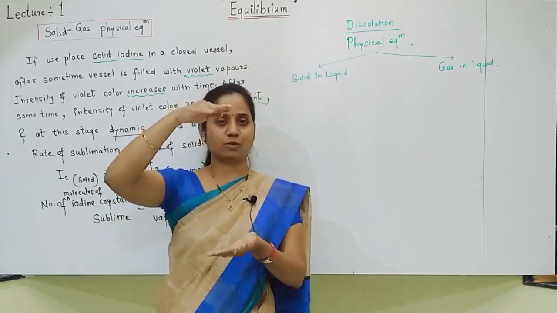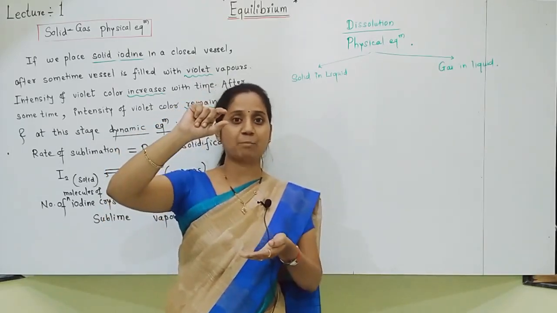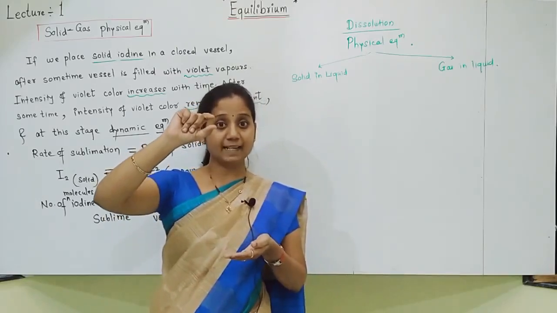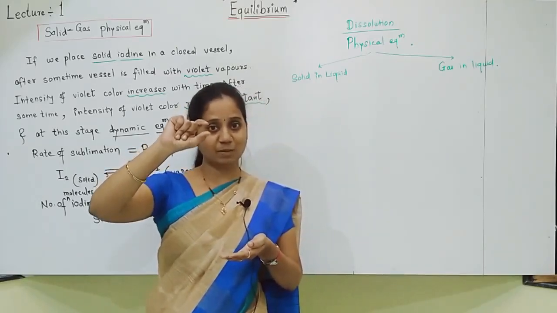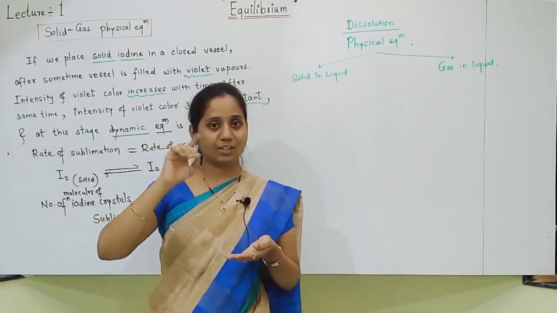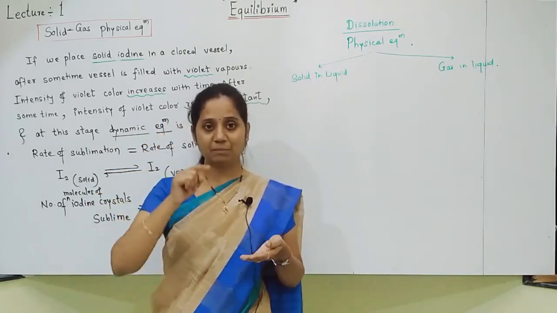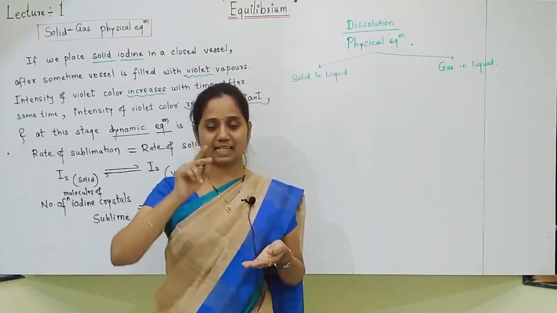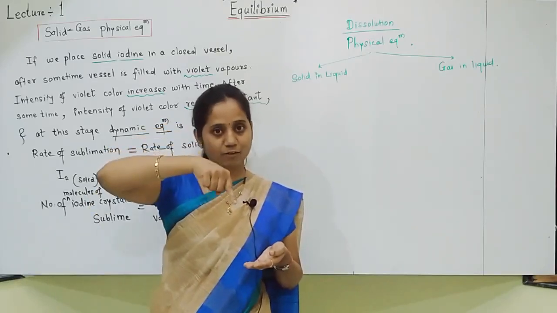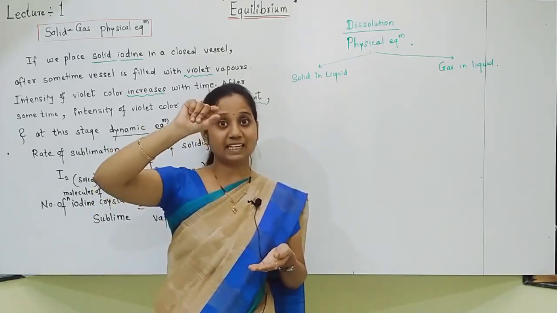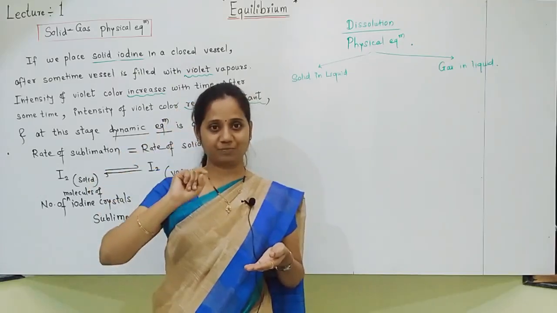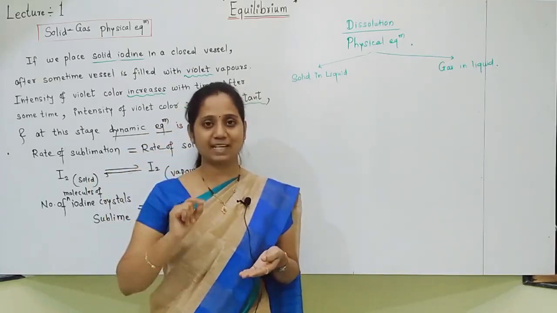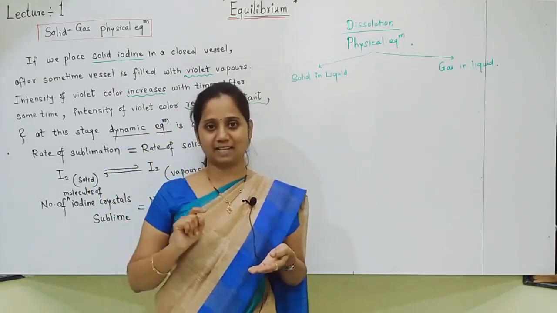Whenever you observe any soda water bottle, you can see that there is a gap at the top. In that gap, some carbon dioxide gas is present in gaseous form. So where is the equilibrium? Two carbon dioxide gases are there. One is dissolved in soda water. One is present in the gap above the soda water. And equilibrium exists between these two.